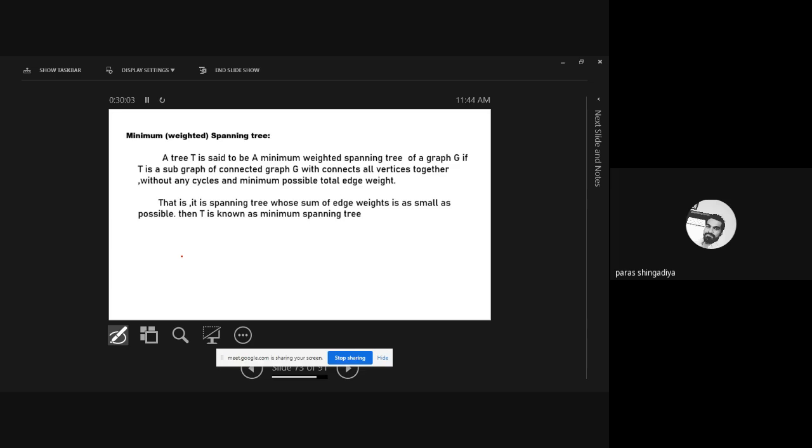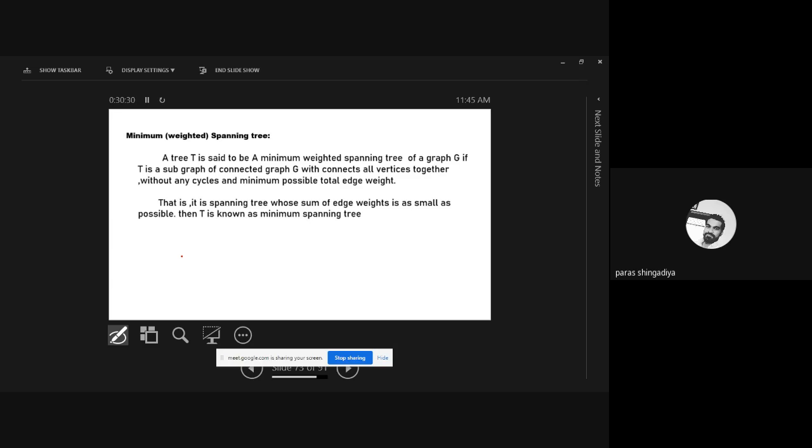When we find the total weight of all such edges, it will be minimum, because we have used edges whose weight is minimum. Now find the total of all the weights of the edges; that also will be minimum. So that is our aim in the minimum weighted spanning tree. Clear? In the ordinary spanning tree, we consider any edge to create a tree. In K4 we have 16 various spanning trees. We consider any edge to connect it.